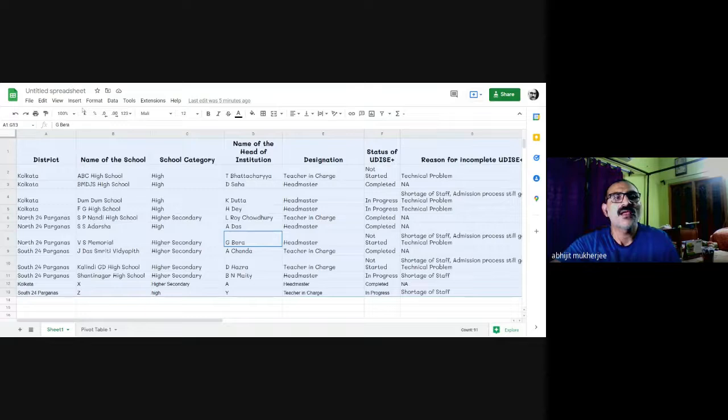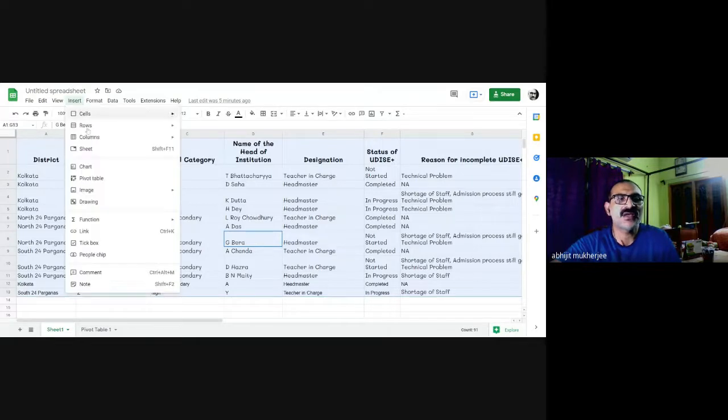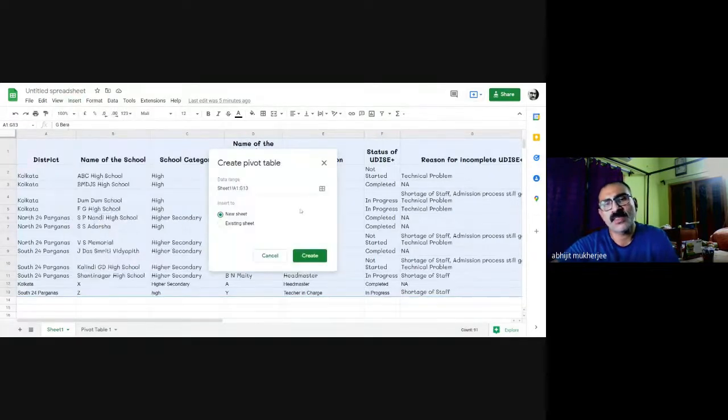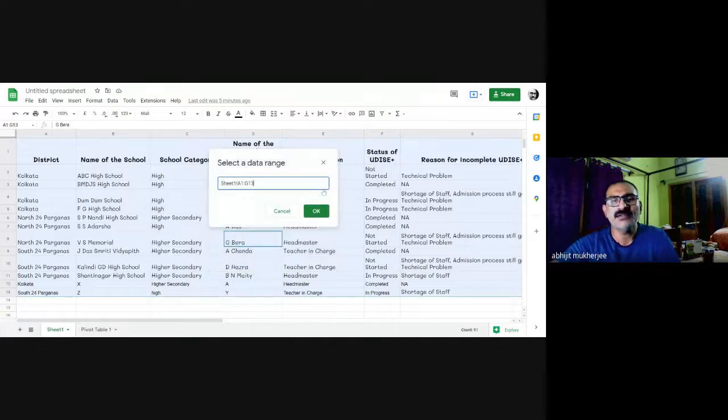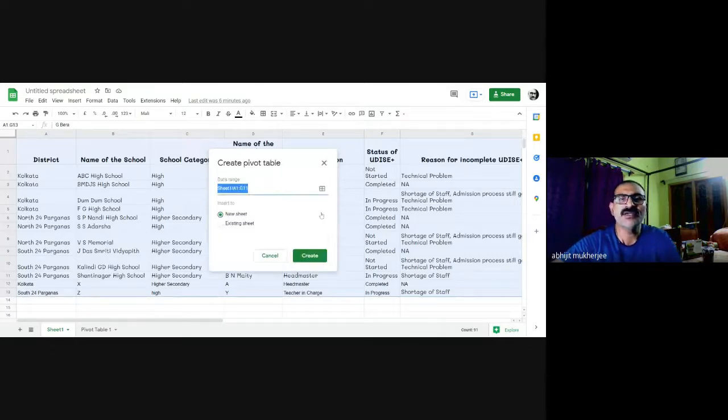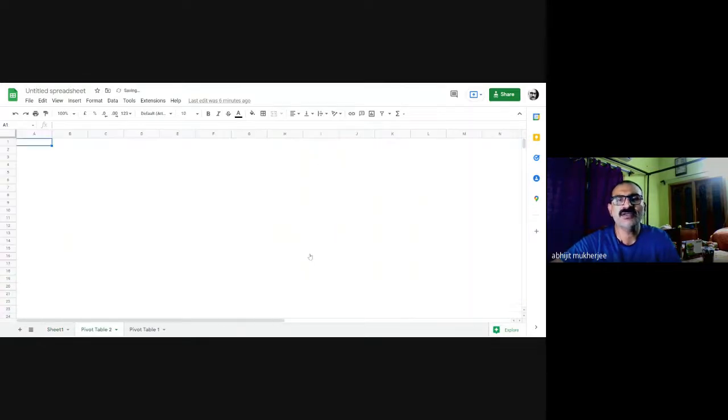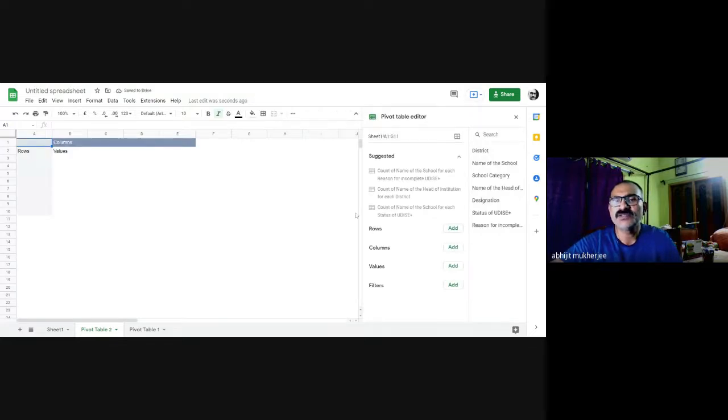Suppose I wish to insert another pivot table here. Now see, the data range has been changed, A1 to G13, but the last two are just dummy data. So I can either take it or leave it. For the time being, I'm just leaving it. I'm taking my original data set, and yes, I want to create a new pivot table.